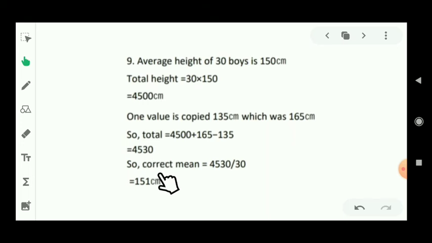So the correct mean will be 4530 upon the total number of observations, which were 30. So the answer is 151 centimeter.